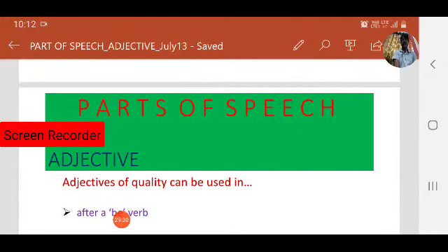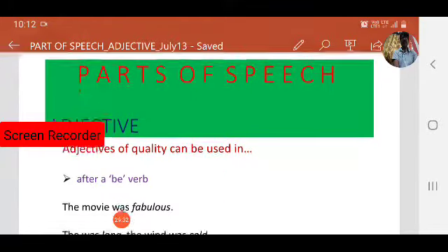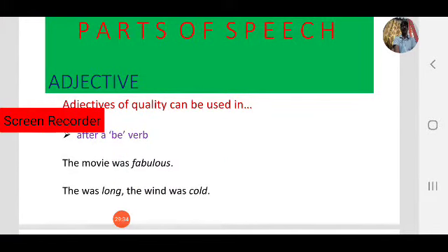Adjectives of quality can be used after a be form, a be verb. You know be forms; let us learn more in detail in verbs. What are be forms? I am, it is, they are, you are. Yes, these are be forms. And in the past tense, was and were.